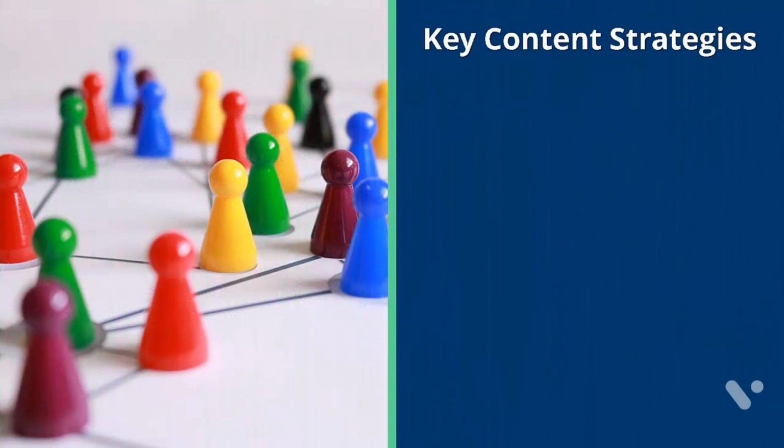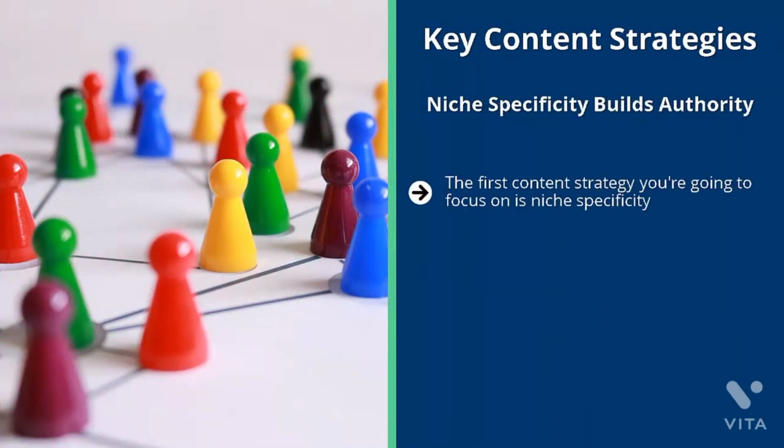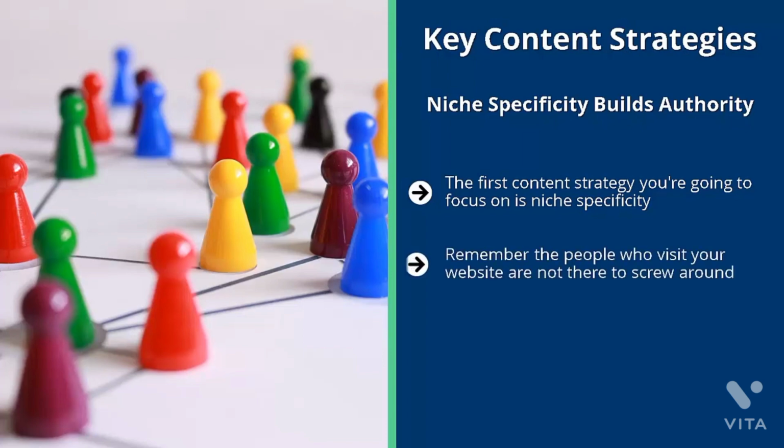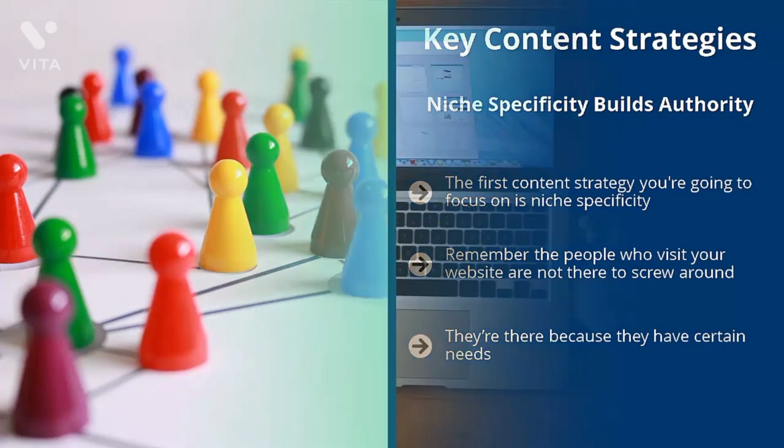Key content strategies. Niche specificity builds authority. The first content strategy you're going to focus on is niche specificity. Everything that you include in your blog or your website has to be directly related to your target niche. The more specific you are, the more authoritative and credible your online property becomes. Remember, the people who visit your website are not there to screw around. They're not doing it for their health. It's not like they have nothing else better to do. They're there because they have certain needs. It's your job to meet those needs. Otherwise, you don't develop a brand.